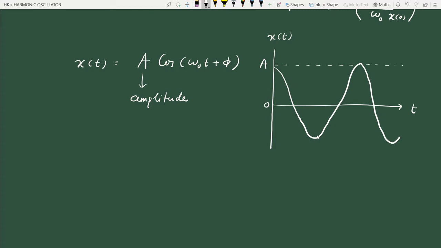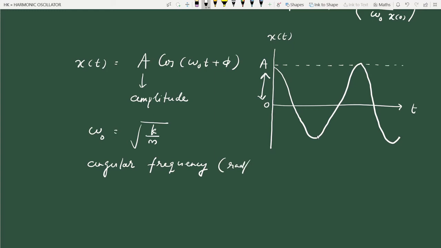And omega 0 we have already seen: omega 0 is the square root of k by m. This is called frequency, or more correctly angular frequency, and it is expressed in radian per second.